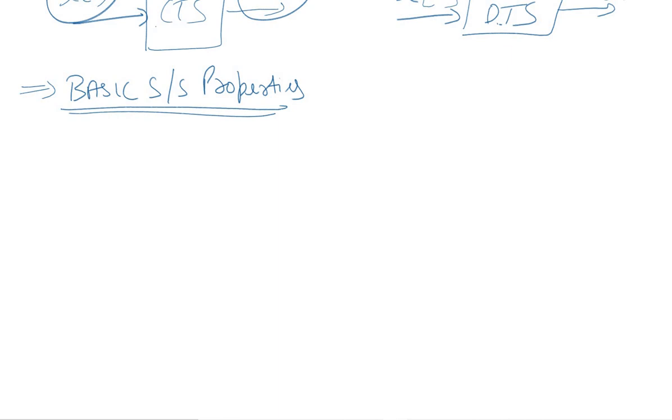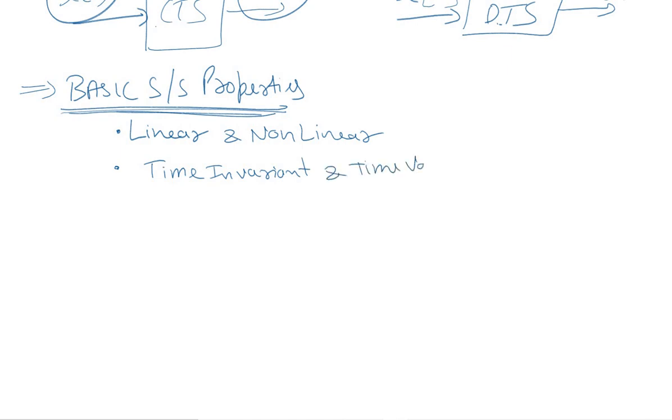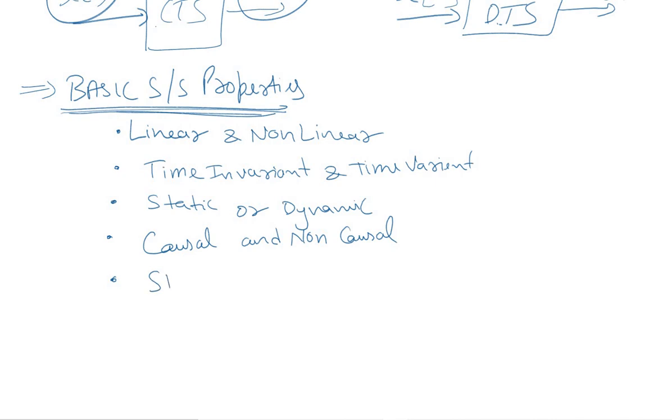The intent of studying the basic system properties is that we learn to analyze how the system interacts with the input signal, and depending on that the system can be categorized as linear and non-linear system, time invariant and time variant systems, static or dynamic system, causal and non-causal, and the last one is stable and unstable systems.